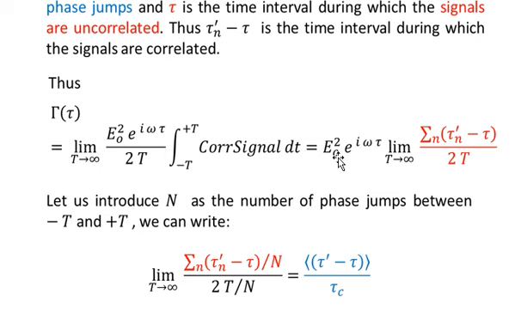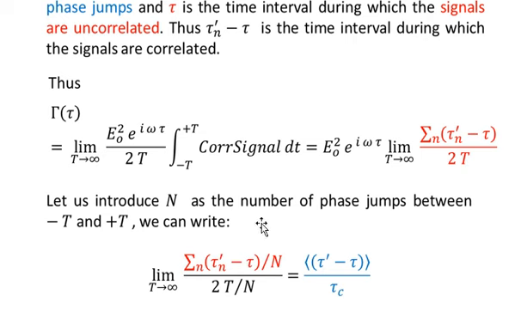So we have taken some terms which are independent of the limit, and that is the E naught square e to the power iota omega tau, and the limit will be applicable to this term because we have capital T in the denominator of this expression.